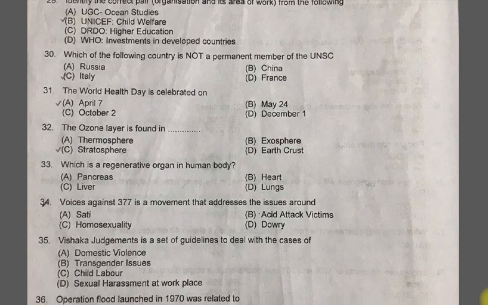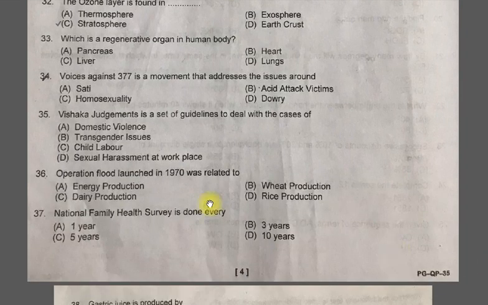Question 33. Which is a regenerative organ in human body? A. Pancreas, B. Heart, C. Liver, D. Lungs. Another easy question. And I know you have guessed it correctly. The correct option is C. Liver.